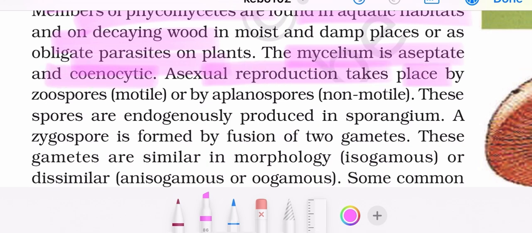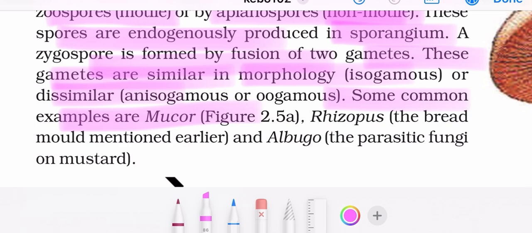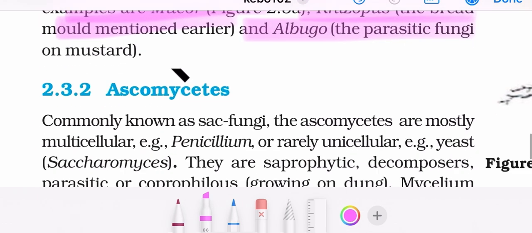Asexual reproduction takes place by zoospores or by aplanospores. Zoospores are motile and aplanospores are non-motile. These spores are endogenously produced in sporangium. A zygospore is formed by fusion of two gametes. These gametes are similar in morphology, isogamous, or dissimilar. Some common examples are Mucor, Rhizopus, the bread mold, and Albugo, the parasitic fungus on mustard.